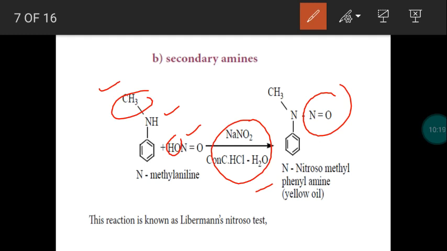Nitroso is a substituent, methyl is a substituent, phenyl is a substituent. So we mention all these three. The nitroso group is attached to the nitrogen of the functional group, so this is N-nitroso, methyl, phenyl, and the functional group is amine. This is actually a yellow colour liquid which is insoluble in water. The name of the reaction is Liebermann's nitroso test. Reaction of secondary amine with nitrous acid provides a nitroso substituted amine. This test is called Liebermann's nitroso test.